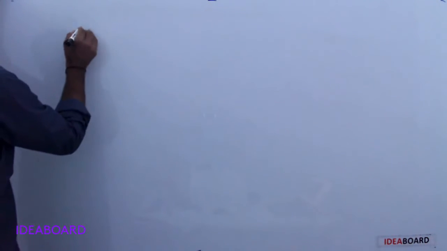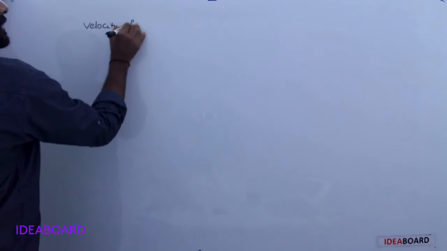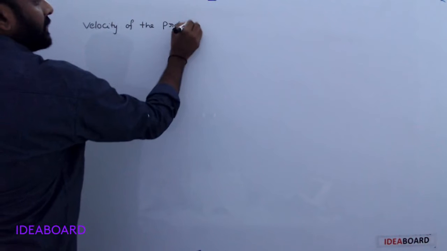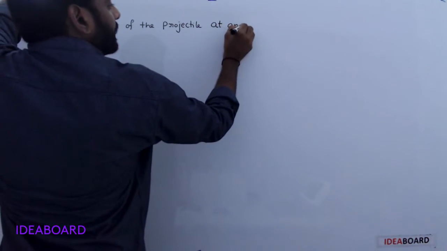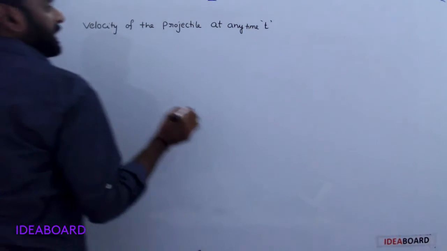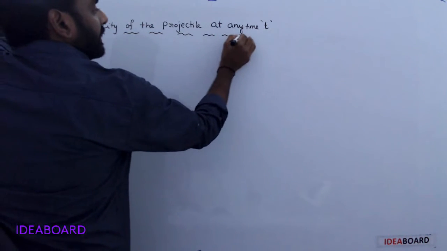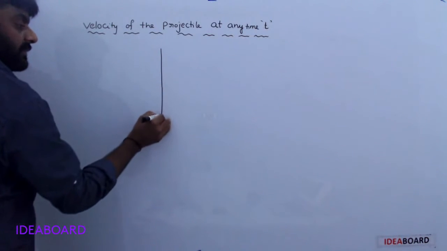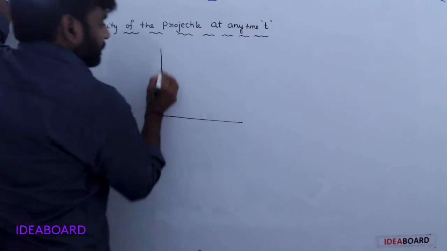Next, velocity of the projectile at any time t. See this one, the height of the tower.